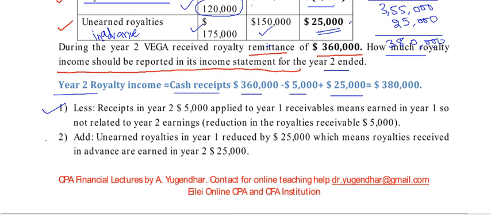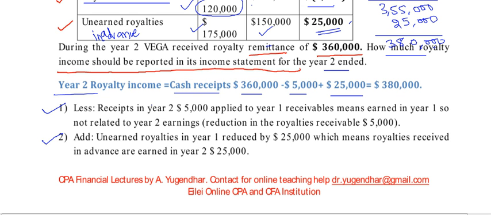And I am giving an explanation of why these are deducted and why the 25,000 is added. Receipt in year 2 of 5,000 applied to year 1 receivable, meaning earned in year 1, so not related to year 2 earnings. So reduction in the royalty receivable, 5,000.